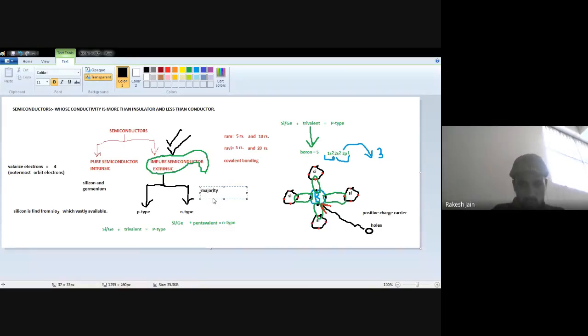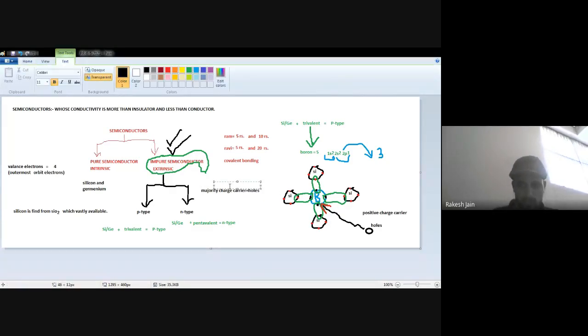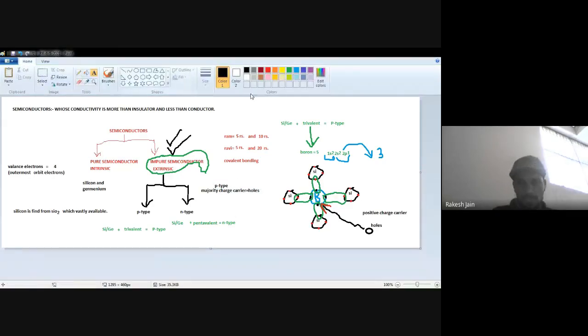You completely see the topic: majority charge carriers as holes, because so many holes will be generated there. Okay, I'm talking about the p-type. If you remember today's class, you will never repeat this in this unit. The p-type semiconductor, I'm talking about the p-type semiconductor here in this box, because first I add the trivalent impurity. It means I want to discuss the p-type semiconductor. So a p-type semiconductor consists of majority charge carriers as holes.